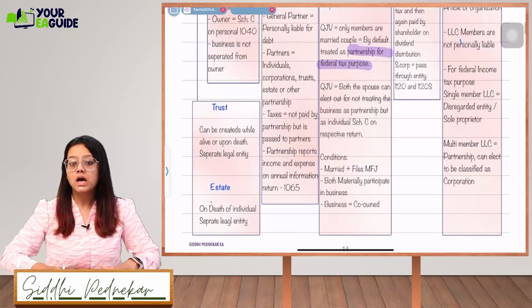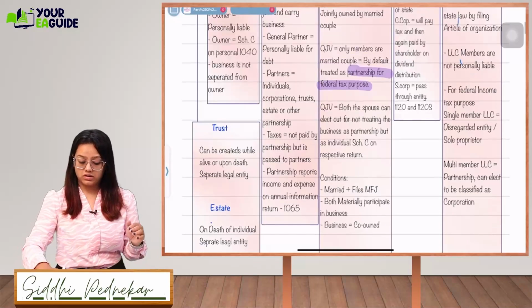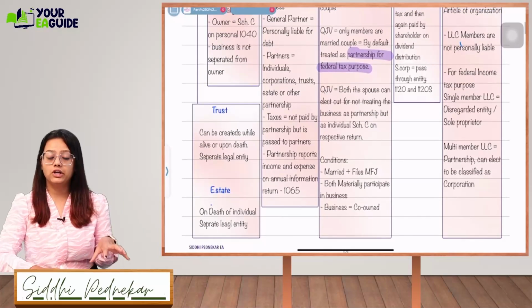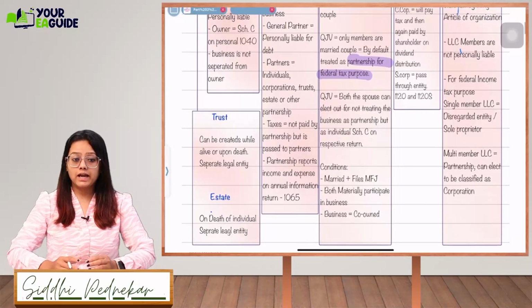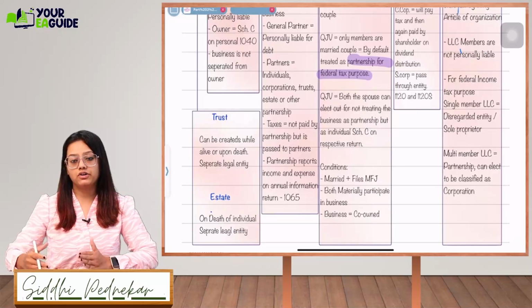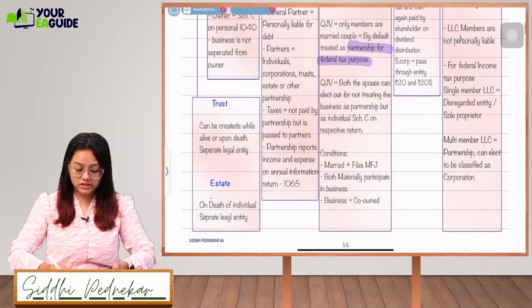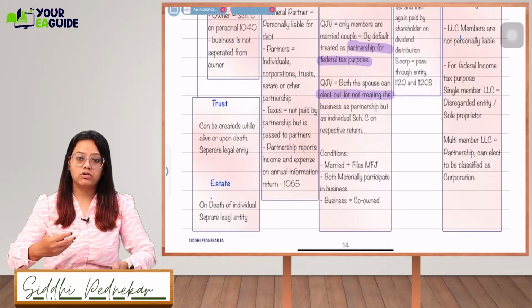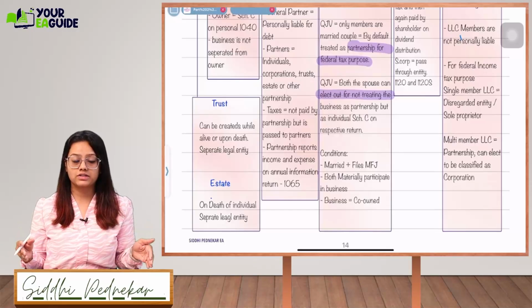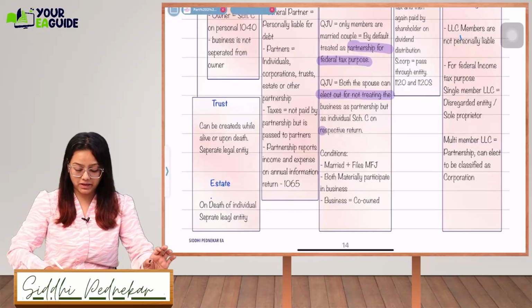Okay, no worries. For a qualified joint venture, both the husband and wife should be married and should be running the business. If they do not opt for anything, they will by default be called a partnership firm. Now both spouses can elect out of treating the business as a partnership, because they can put it into their individual tax returns in the form of Schedule C on the respective returns.